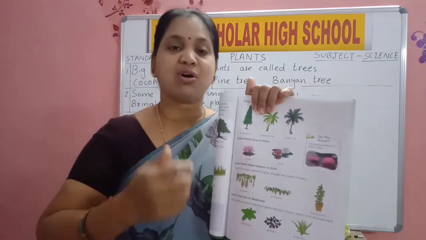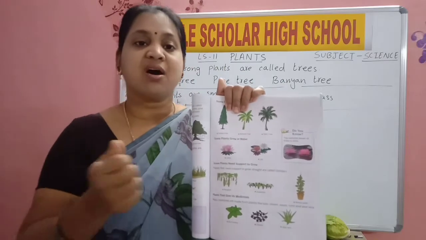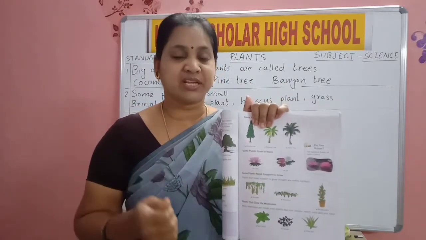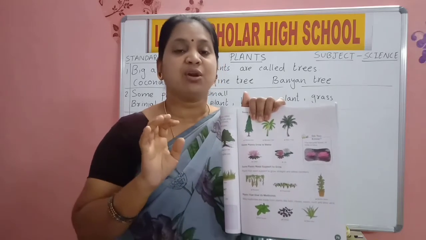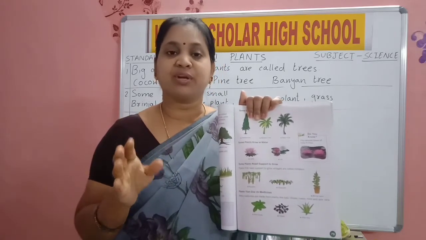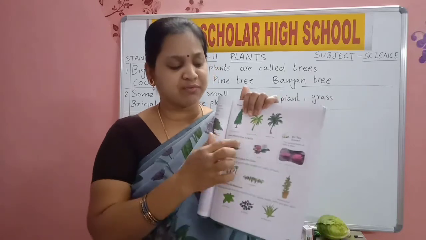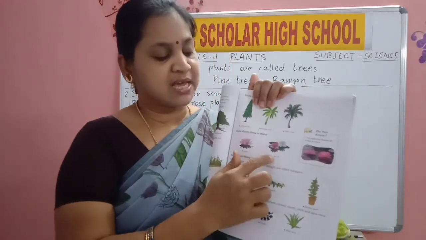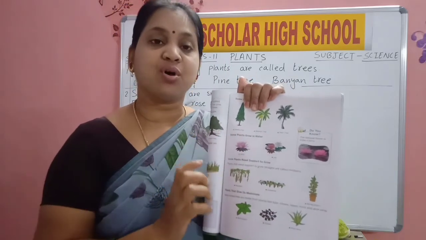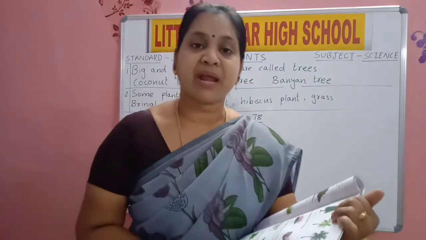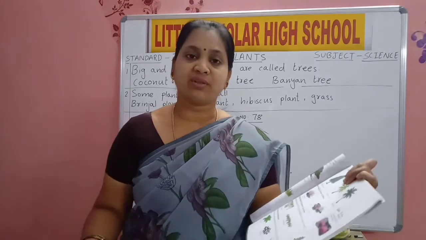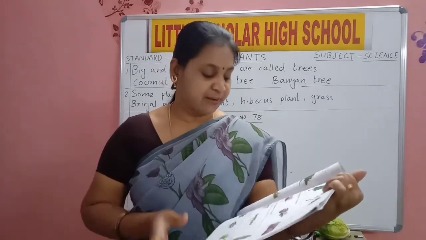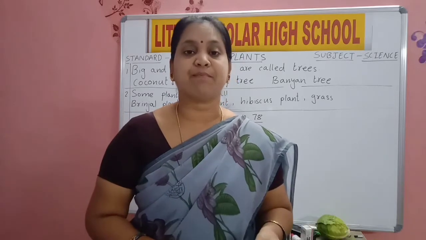If you pull out the lotus and keep it on the road, or if you dig the soil and keep the lotus in it, it will not grow. It will grow only in water. Only water it needs, not soil. So lotus, lily, these two grow in water. Many plants grow on the land, and few plants grow in water only. Some plants need support to grow.